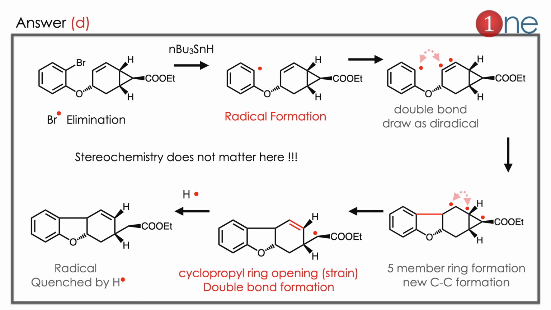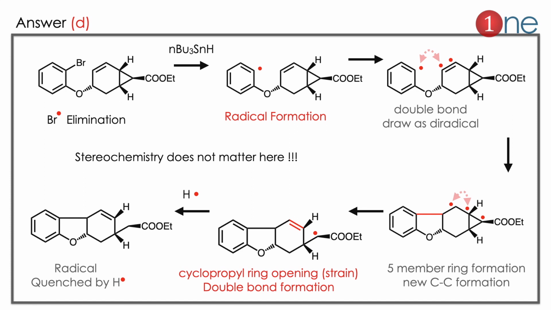So the ring has very much strain. So in the cyclopropyl ring also a diradical is forming. So the diradical again combines to form an alkene. So the ring is opened there along with alkene formation. Here the driving force is the cyclopropyl strain. The 3-member ring is very strained according to Bayer strain theory. So much strain is there. Then the CH with radical is there. The radical is then quenched by H dot. So the final product is a hydrogenated bond.